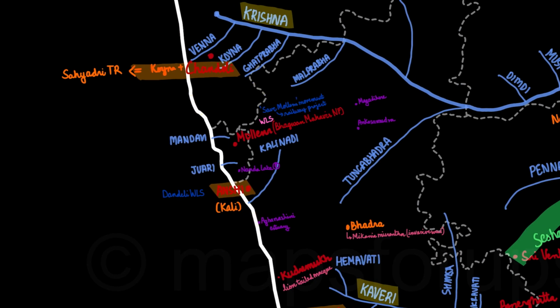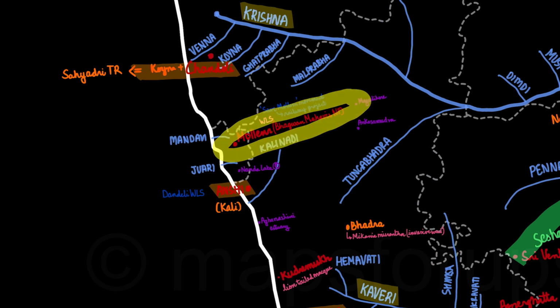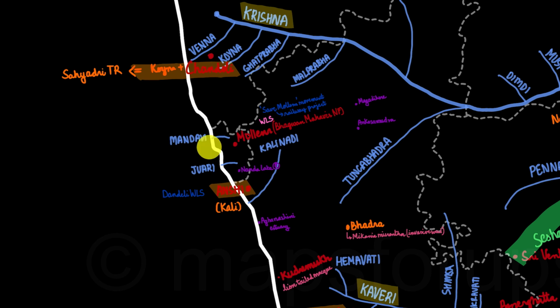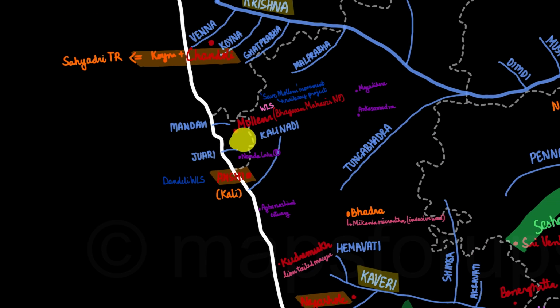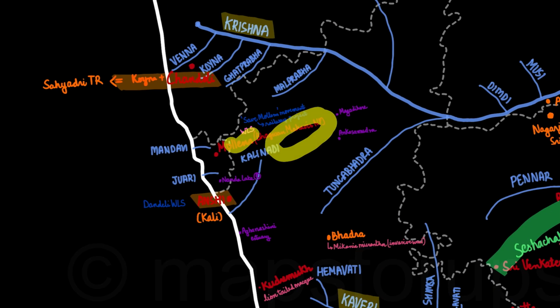Goa houses just one national park, which is the Mollem National Park, also called the Bhagwan Mahavir National Park. There are two major rivers in Goa, which are Mandovi and Zuari. About Mandovi, we have read earlier. Basically, we could remember Zuari from the casinos. Anyway, the Mollem Bhagwan Mahavir National Park is also a wildlife sanctuary, and the Save Mollem project was recently in news because of the railway projects proposed over there. Also, it houses the Mayem Lake, which is a Ramsar site.